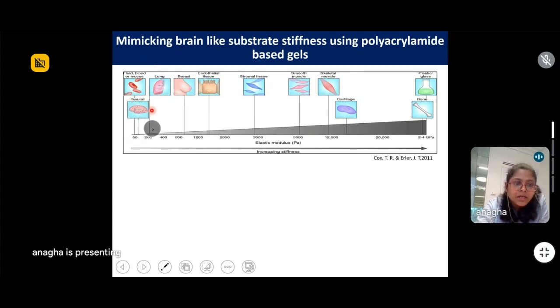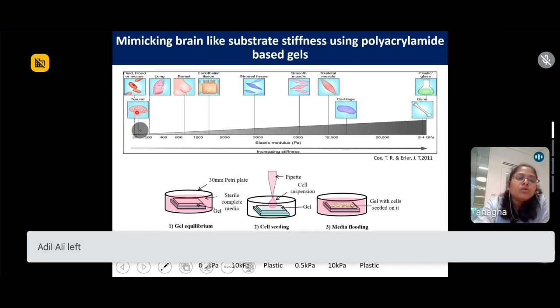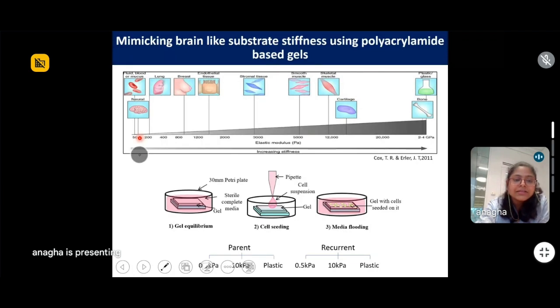So moving ahead, as I said, my work was with glioblastomas, which is the brain tumors. The brain is the softest organ of the body, and has a stiffness of 0.5 kilopascals. Now, pascals, for future reference, is a unit of stiffness. Now, we wanted to see what happens to the cells if they are grown at the physiological stiffness of 0.5 kilopascals.